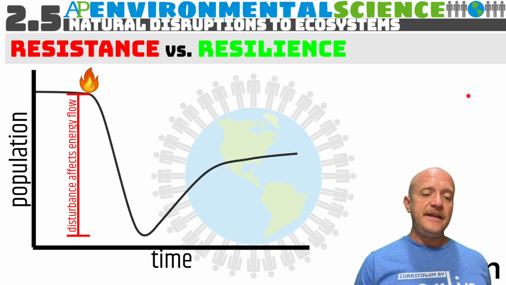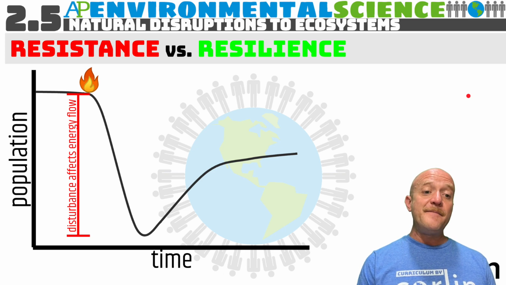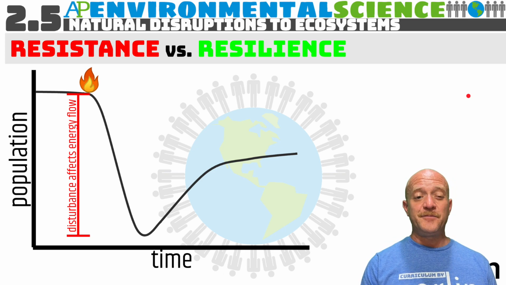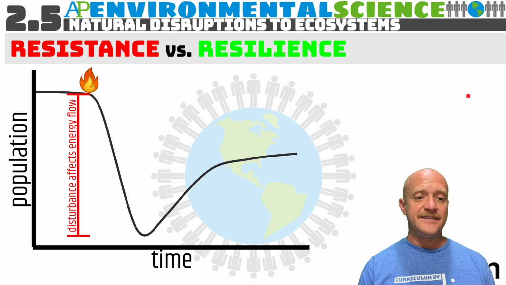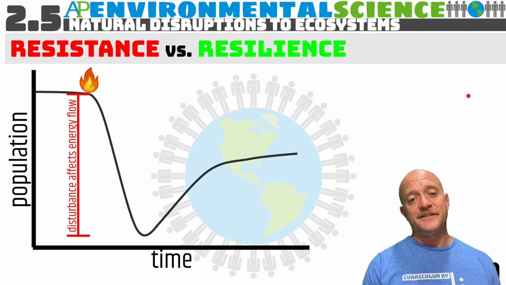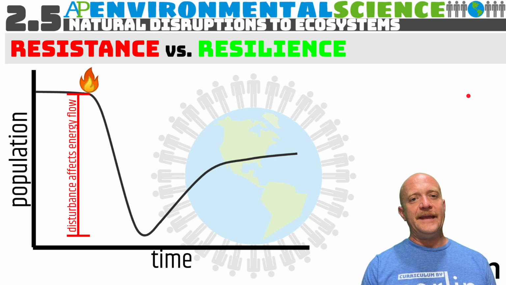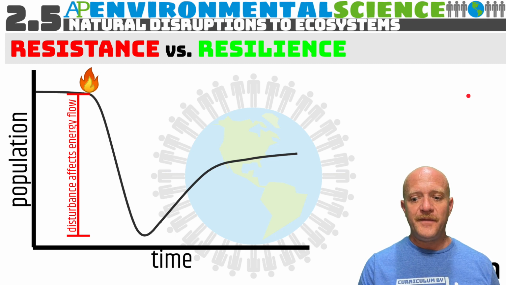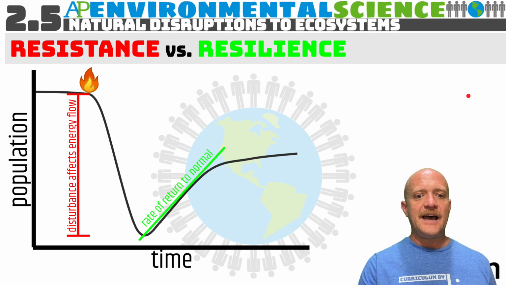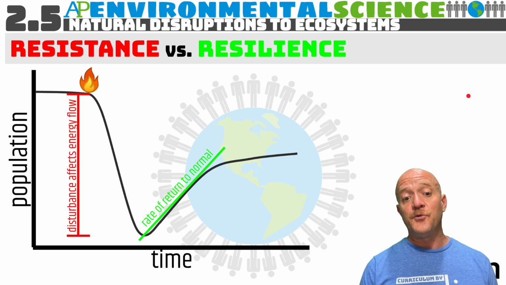Now, the amount of impact, like population reduction, relates to the resistance. The disturbance is going to affect this energy flow. So the resistance of an ecosystem is how far it falls after an environmental stressor. And the resilience is how rapidly it can return back to normal.